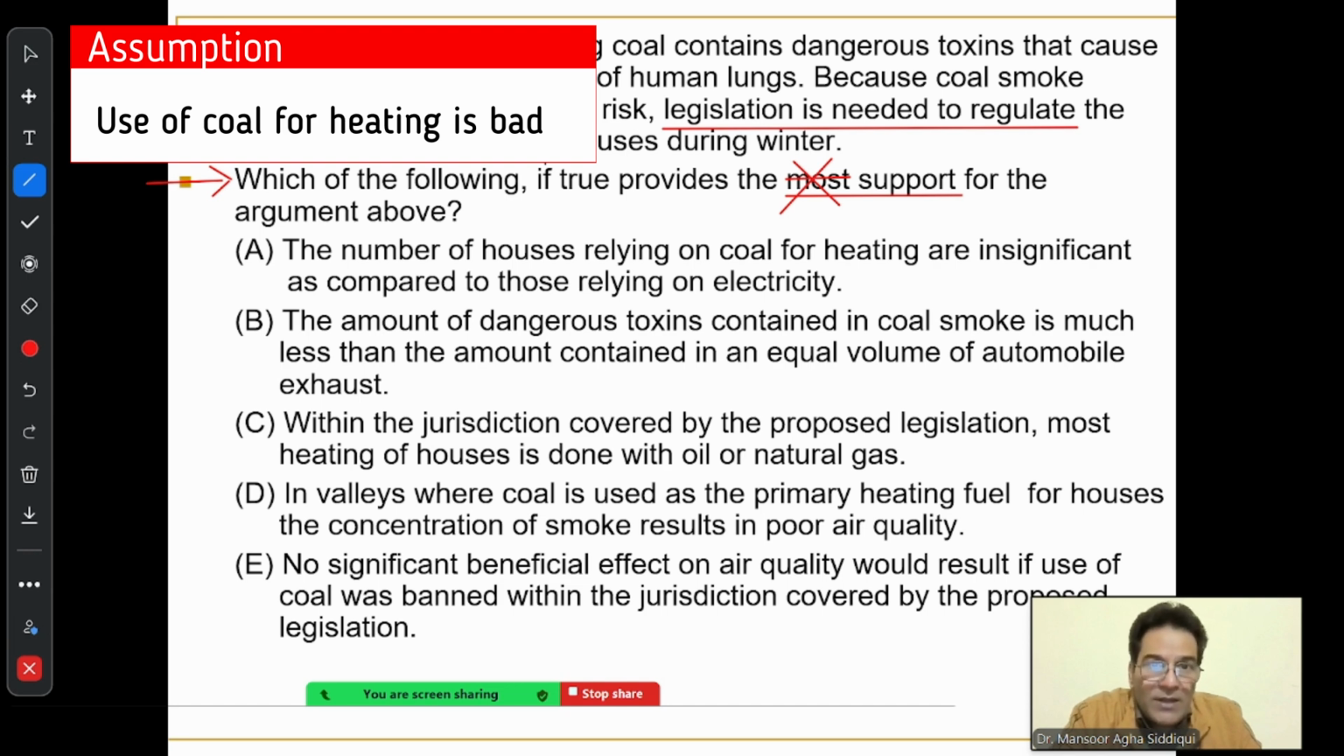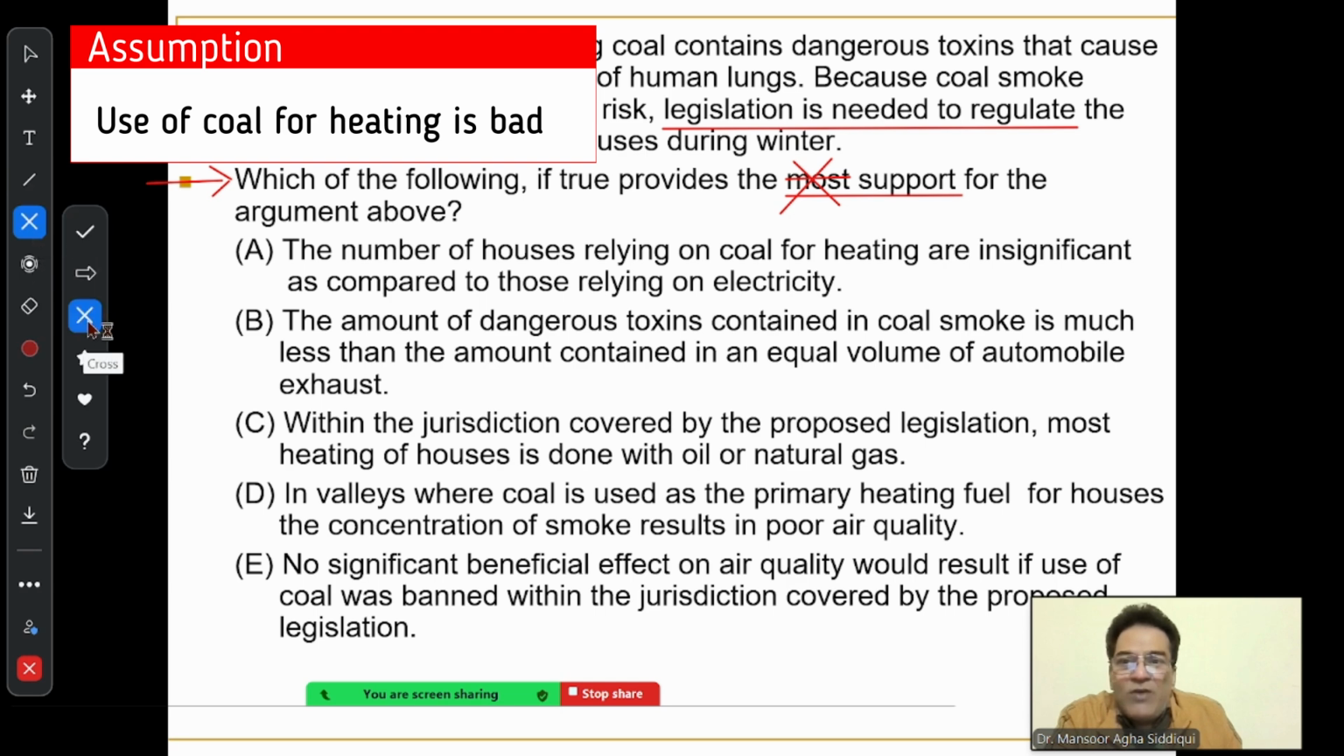This is a plan argument. And a plan argument's assumption is that this plan will work or this plan is needed. So when I look at answer choices, I look at A. It says the number of houses relying on coal for heating is insignificant as compared to those relying on electricity. This answer choice A is saying that we don't need the legislation, which makes this a wrong answer. We are looking for an answer which proves that legislation is needed. A is not doing that. It is doing exactly the opposite and saying legislation is not needed. So A is a wrong answer.